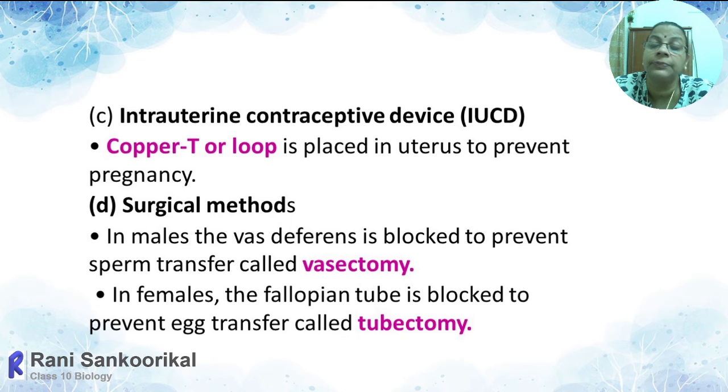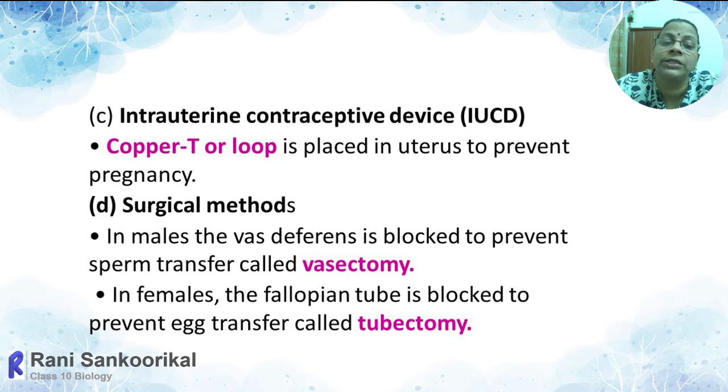The last and the permanent solution for contraception is the surgical method. That means with the help of surgery, the passage of the ovum or the passage of the sperm can be interrupted. In males, it is a surgical procedure: the cutting of the vas deferens or tying of the vas deferens to block the passage of the sex cells through the duct.